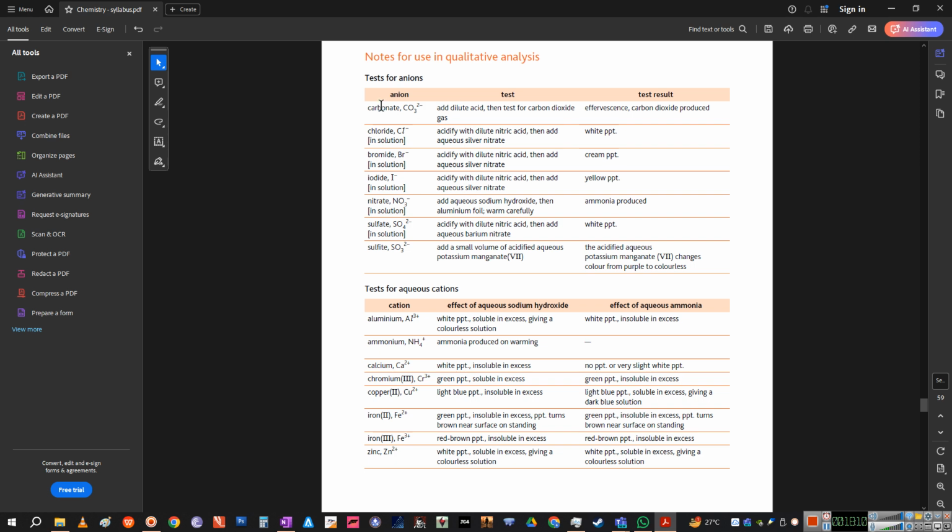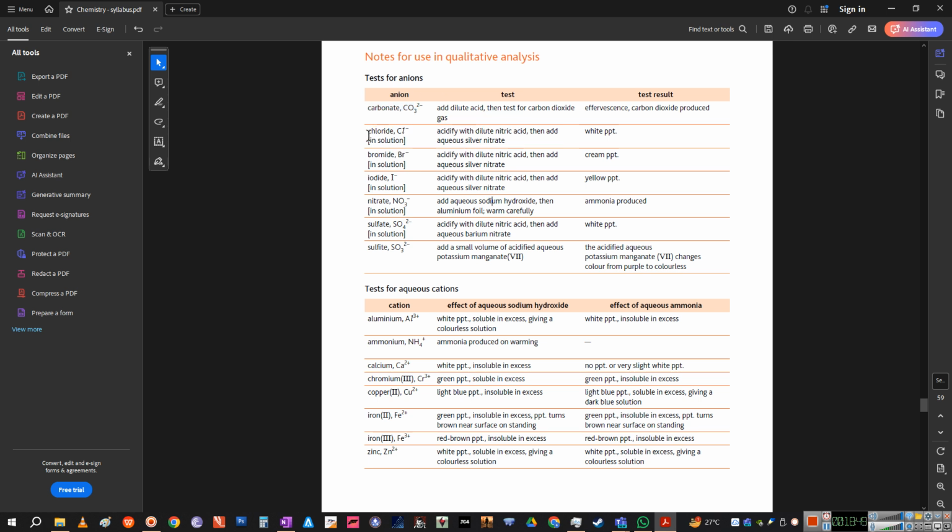It's just given facts. For example, carbonate ion, dilute acid. You add some dilute acid into any unknown chemical, and you're testing for carbonate ion. So you add any dilute acid, then test for carbon dioxide. If any compound contains a carbonate ion, then definitely you will see effervescence, bubbling, and carbon dioxide is produced. Then you test for carbon dioxide with the lime water test. If it is positive, then we can be very sure that the compound contains carbonate anion.